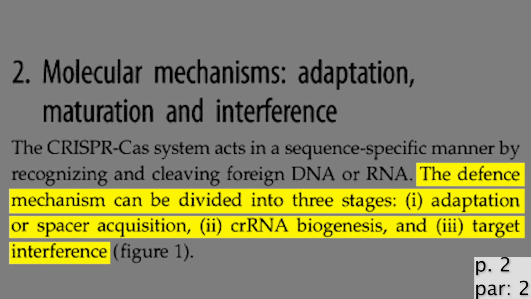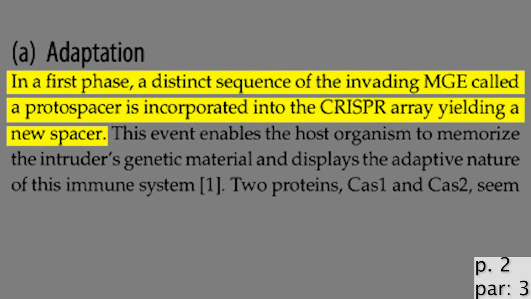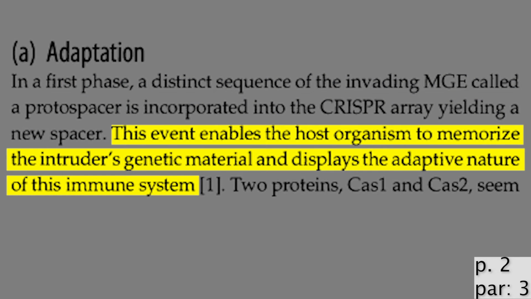The defense mechanism can be divided into three stages: adaptation, biogenesis, and interference. In adaptation, a distinct sequence of the invading macrophage, called a protospacer, is incorporated into the CRISPR array. This event allows the prokaryote to memorize the intruder's genetic material and displays the adaptive nature of this immune system.